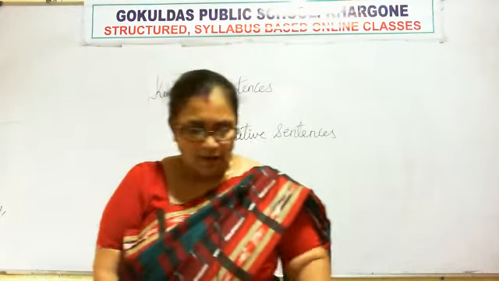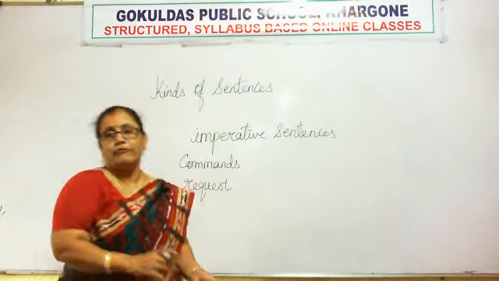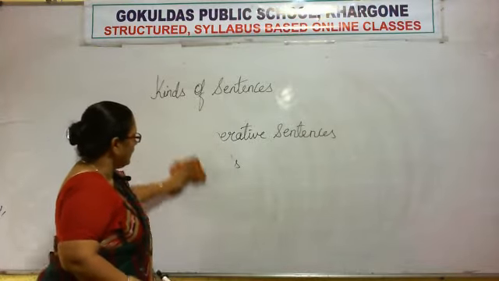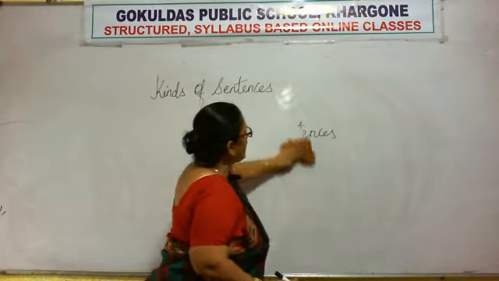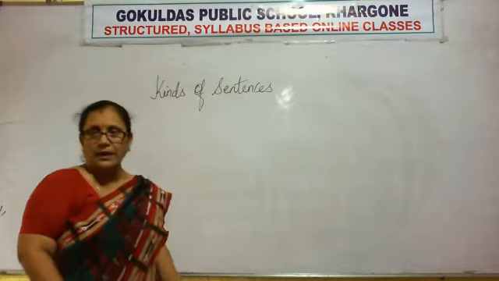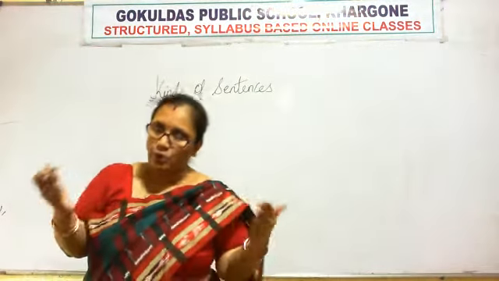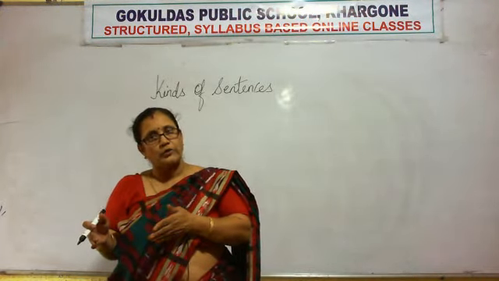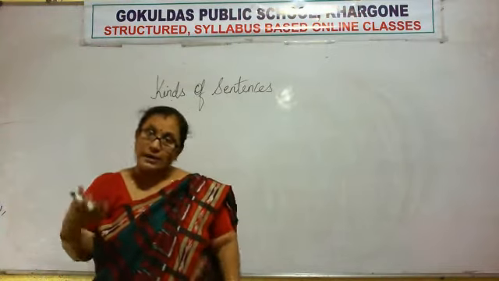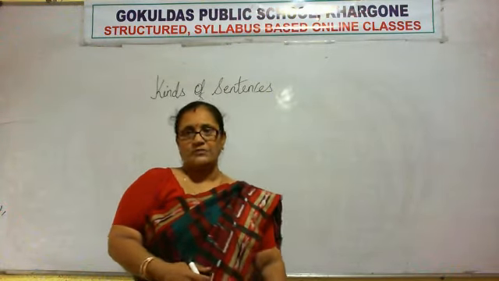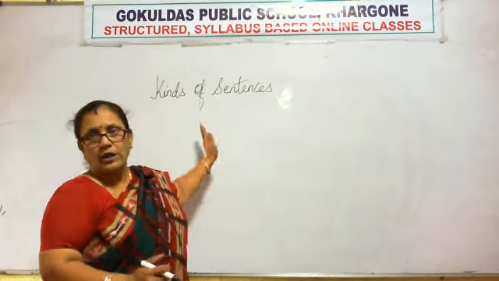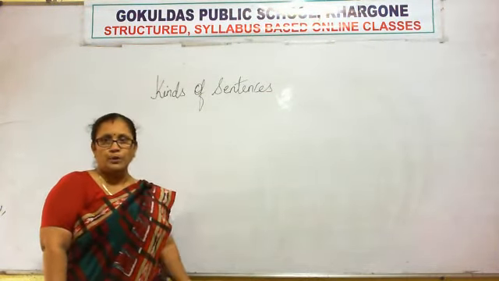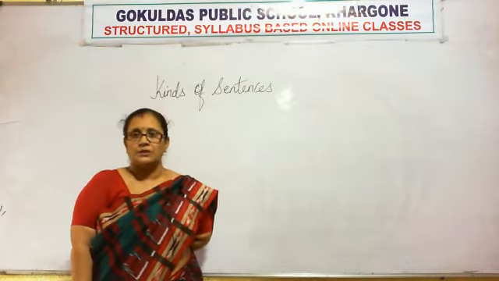So, we have learned that there are 4 kinds of sentences, and the 4 kinds of sentences are, now you can take out the grammar part of your classwork copy. I told you to maintain 2 parts. 3/4 was for your reader book and 1/4 was for your grammar book, right? So now take out the grammar part of your classwork copy where you are going to write down kinds of sentences. I am waiting for you till you take out your grammar section in your classwork copy.